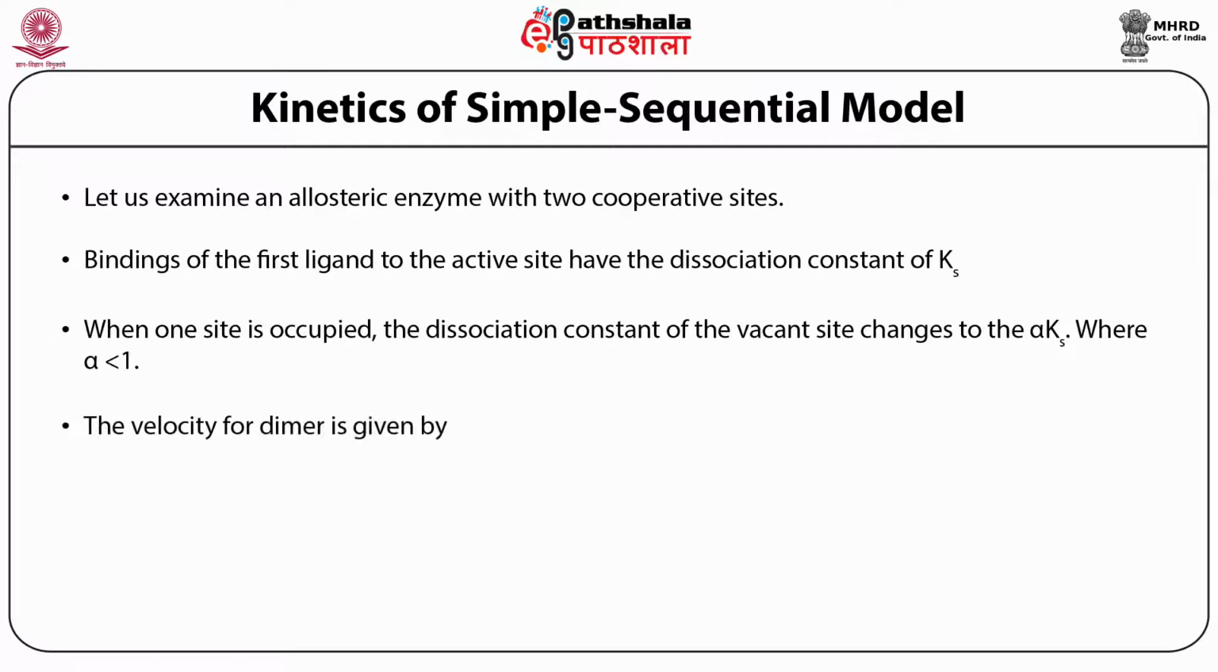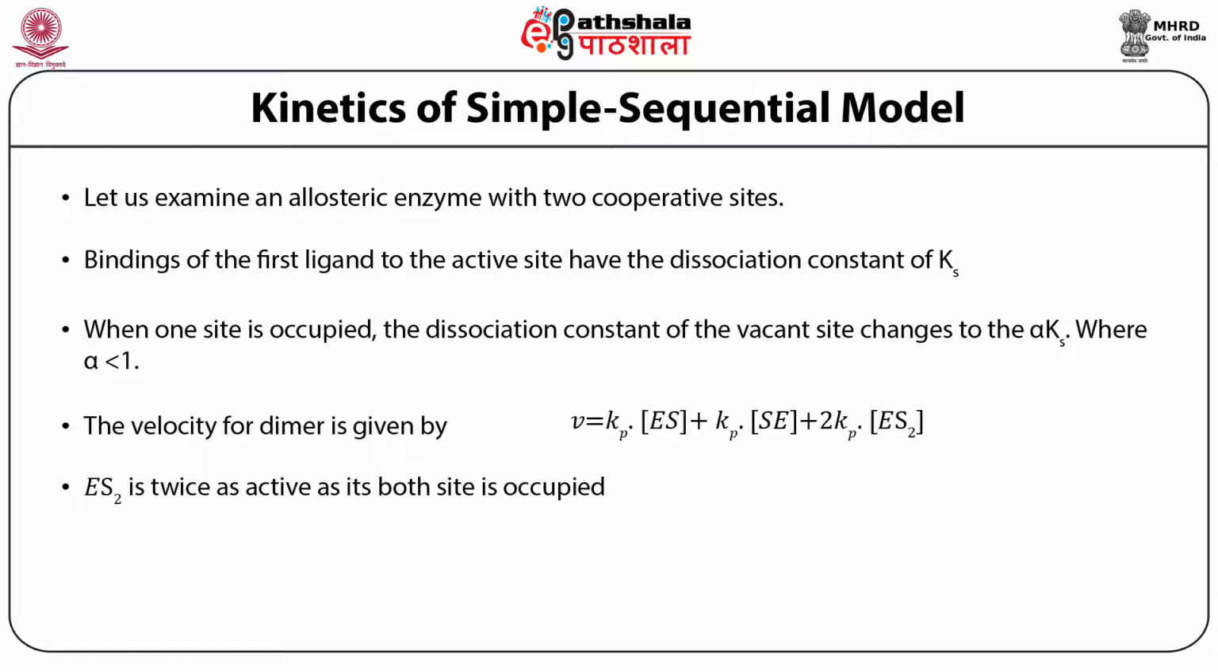So the velocity equation is going to be V is equal to Kp into Es. If you remember the last model, in place of Es we are writing Rs because it is the R state that represents the functional E state. So V0 is equal to Kp into Es plus Kp into Se. Again Es and Se differ in a similar way as Rs and Sr differ, in the position of the active site binding to the substrate. So the equation becomes V0 is equal to Kp into Es plus Kp into Se plus 2 Kp into Es2.